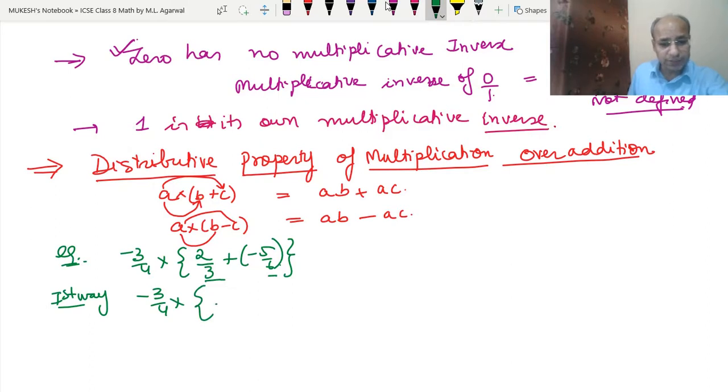So the LCM will be 6, because 3 and 6 both come in the table of 3. So 3 into 2 is 6, and 2 upon 3 becomes 4 upon 6. So we got minus 3 upon 4 into 4 upon 6 plus minus 5 upon 6.